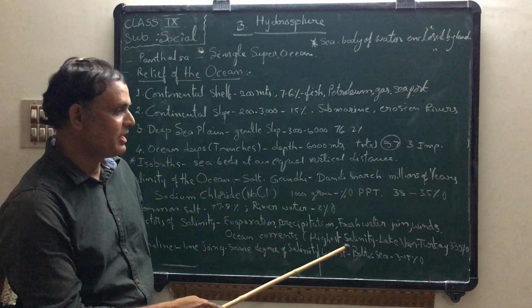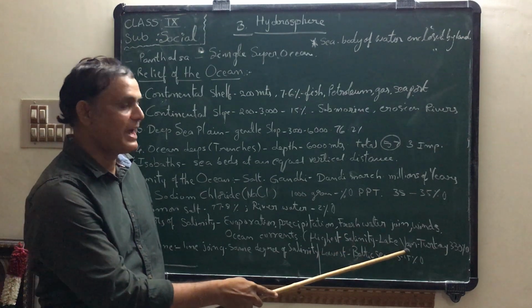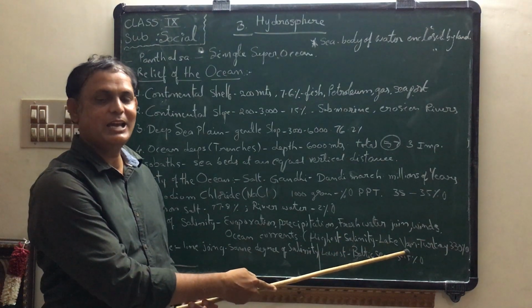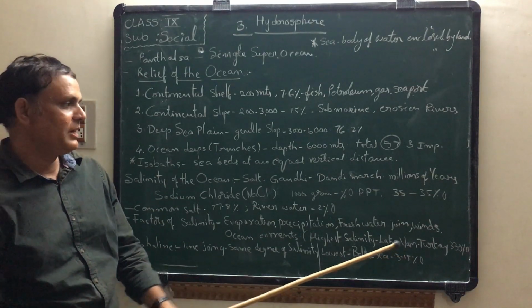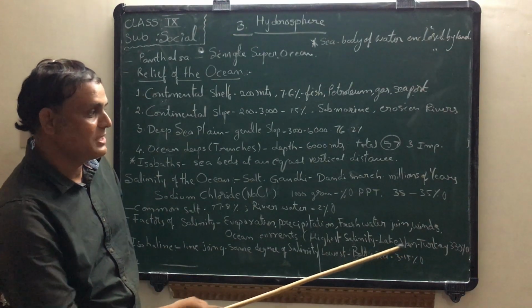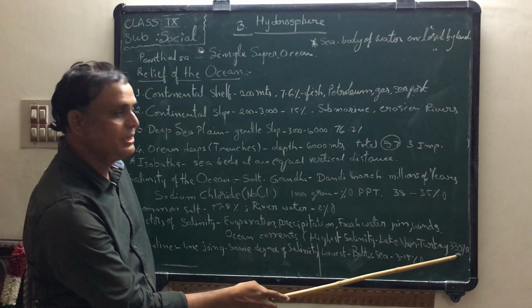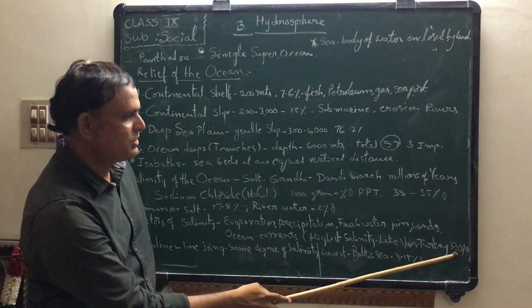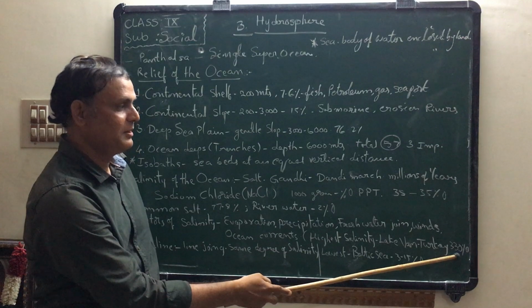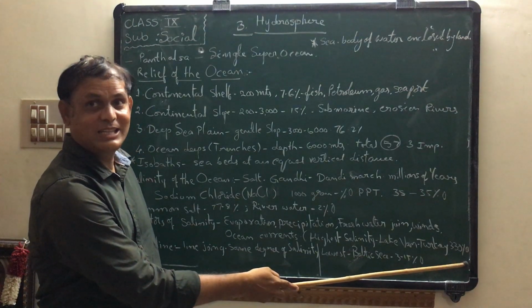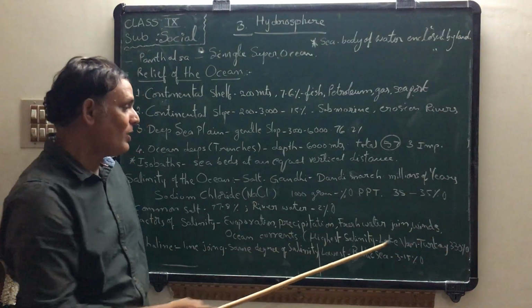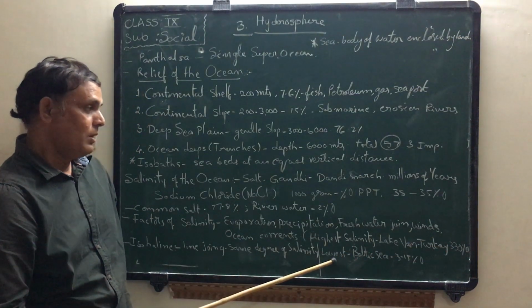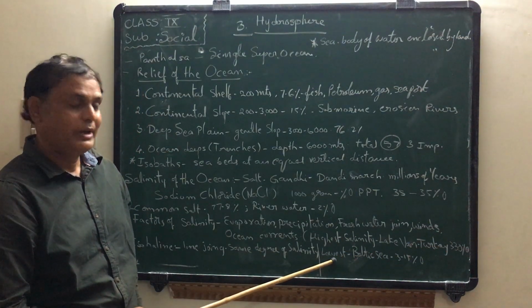Next one, highest salinity and lowest salinity. The highest salinity we can find is in Lake Van in Turkey. What is the salinity? 330 parts per thousand.